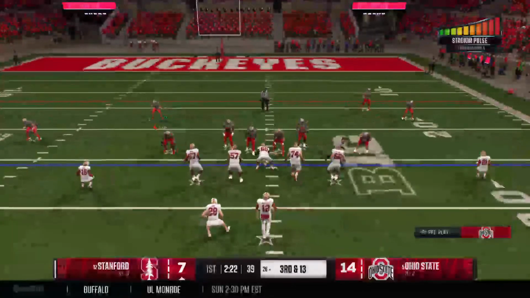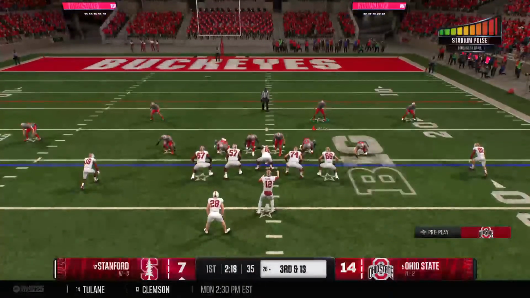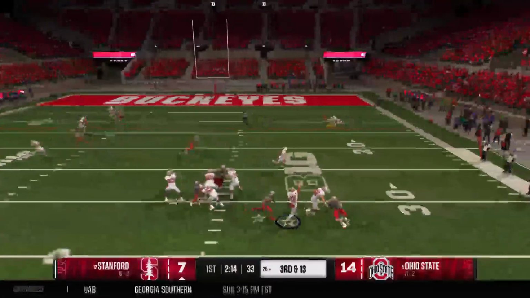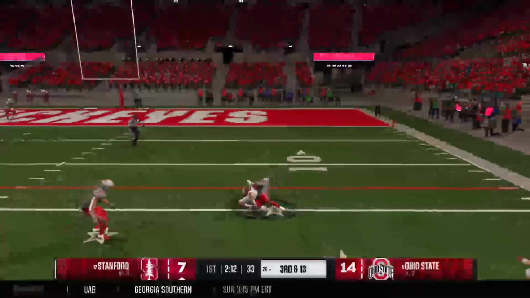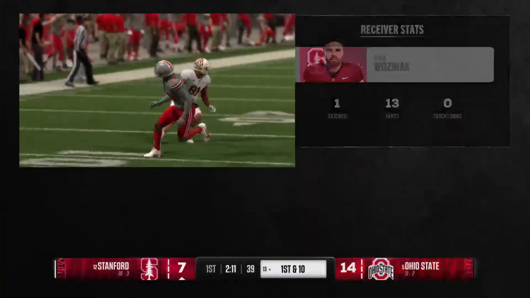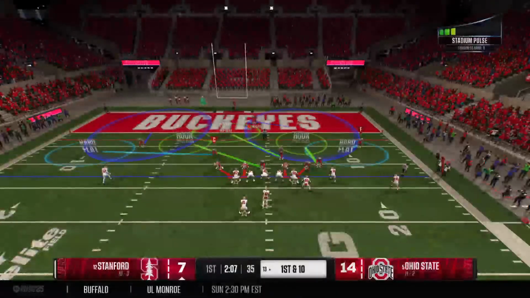So the offense is getting set. This is not where you want to be against this defense. 3rd and long. There's the snap. They'll set up to throw. It's caught downfield. They bring him down, but that's a solid gain on the play. Stanford getting set with a 1st and 10 coming up.